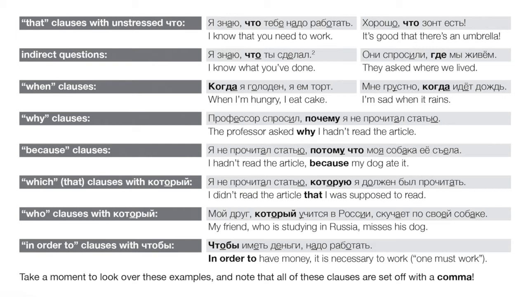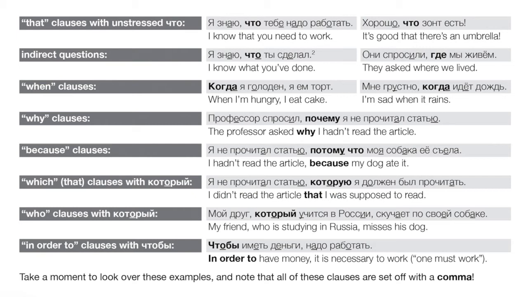Okay, who or which clauses with который. Let's start out with the which clause. Я не прочитал статью, которую я должен был прочитать. I didn't read the article which I was supposed to read, or again, in modern English, that's almost always going to end up as that, right? I didn't read the article that I was supposed to read. Okay, so который, again, we usually say this opens who or which clauses. Here's an example of a who clause. Мой друг, который учится в России, скучает по своей собаке. My friend who is studying in Russia misses his dog.